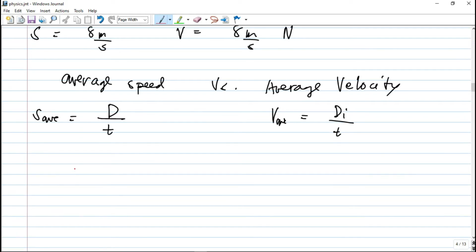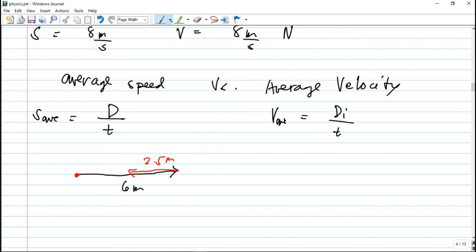For example, guys, from the starting position, nag-move tayo to east at a distance, let's say 6 meters. After we move 6 meters here, okay, nag-move tayo to west at a distance of, let's say 2.5 meters.